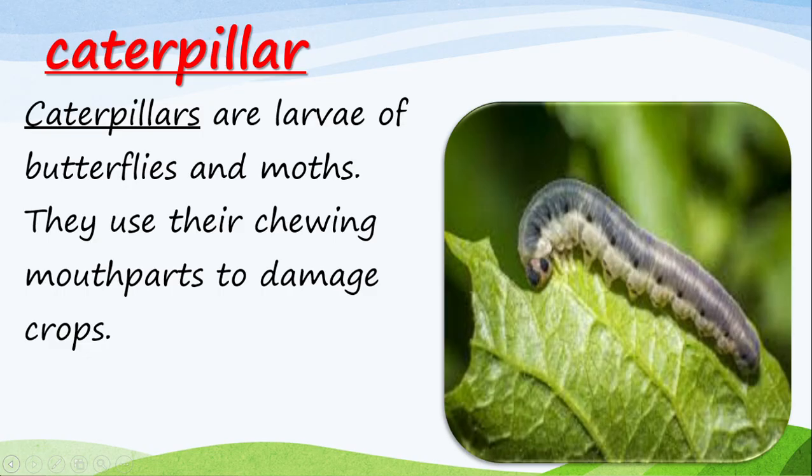They use their chewing mouthpart to damage crops. Now we have a picture of a caterpillar here. This is a picture of a caterpillar, as you can see. This caterpillar is feeding on the green part of the leaf.